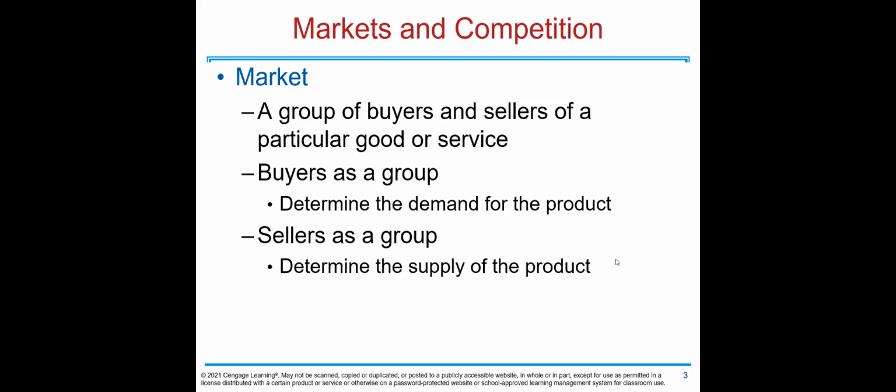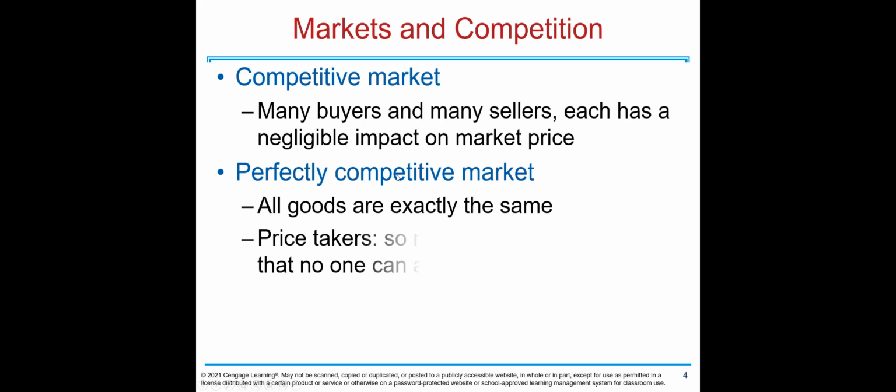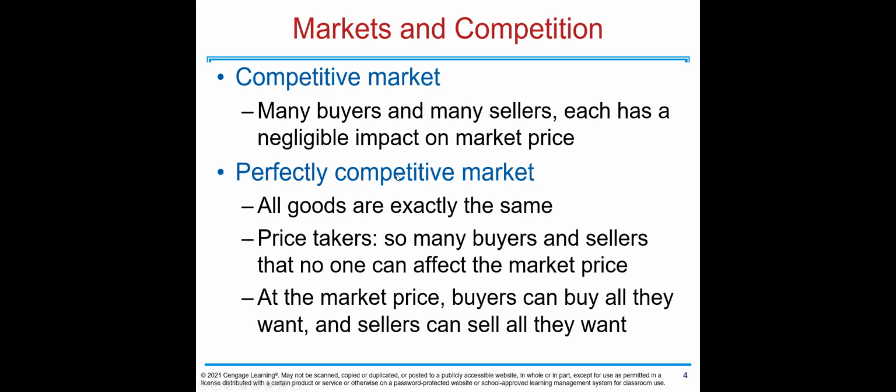Market is a group of buyers and sellers of a particular good or service, and buyers in this group represent the demand for the product, and sellers as a group represent the supply of the product. We have two types of markets, competitive markets. In competitive markets, there are many buyers and many sellers, but each has a very small impact on market price.